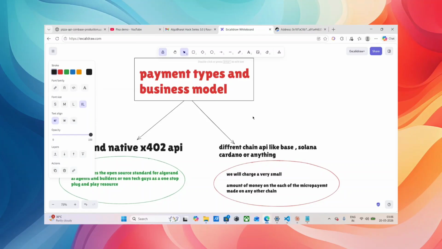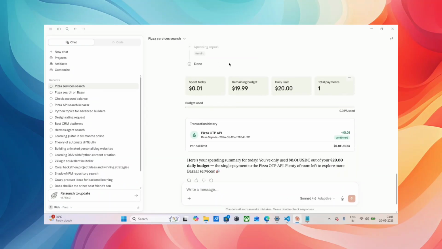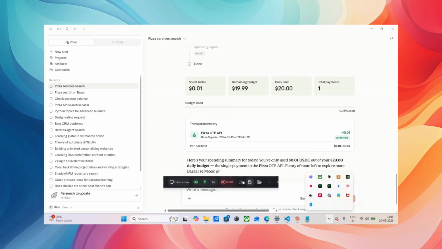Also, it has huge potential because from a user's point of view, a user can pay to any API from an Algorand wallet and get the power of Algorand's instant settlement. That's the thing.